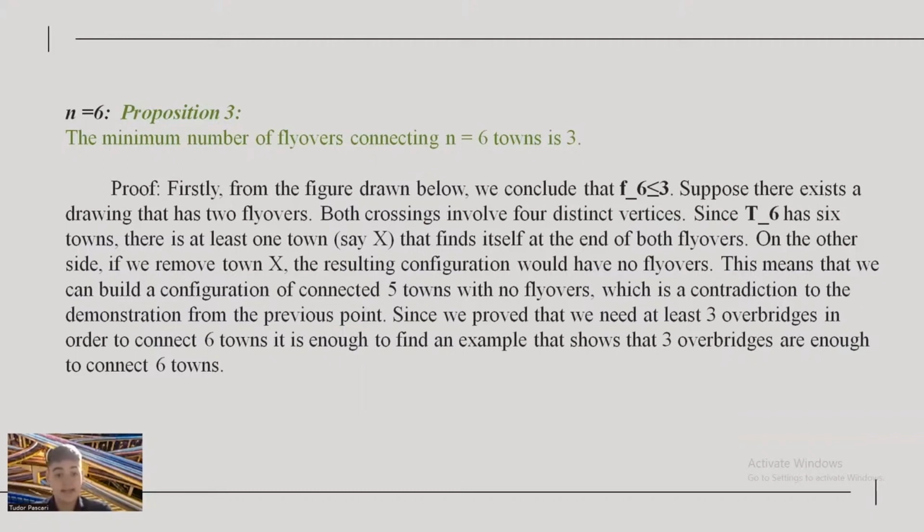Since T6 has 6 towns, there is at least one town, say X, that finds itself at the end of both flyovers. On the other side, if we remove town X, the resulting configuration would have no flyovers. This means that we can build a configuration of 5 connected towns with no flyovers, which is a contradiction to the demonstration from the previous point. Since we proved that we need at least 3 overbridges in order to connect 6 towns, it is enough to find an example that shows 3 overbridges are enough to connect 6 towns.